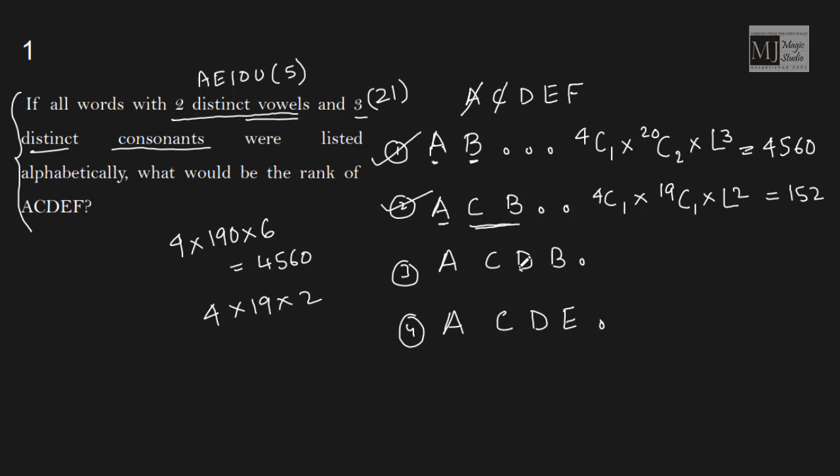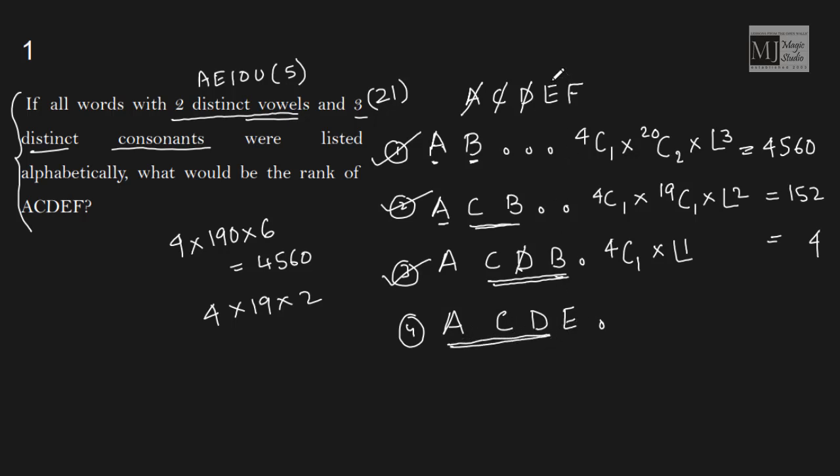Now with A, C fixed, I will concentrate on the next consonant at the 3rd position, that is D. After D, again B can come. Now we have already used 3 consonants, so we are left with only one vowel to choose from the four vowels. This can be chosen in 4C1 ways, and arranged in factorial 1 way. 4C1 is 4, factorial 1 is 1. So we get 4 words which start with A, C, D, B. Done. D is also gone, so we have A, C, D fixed.